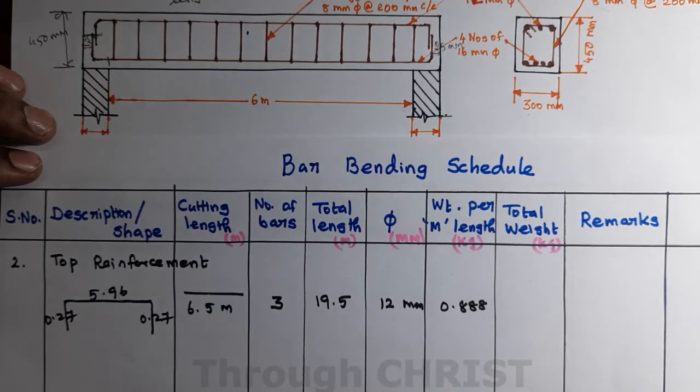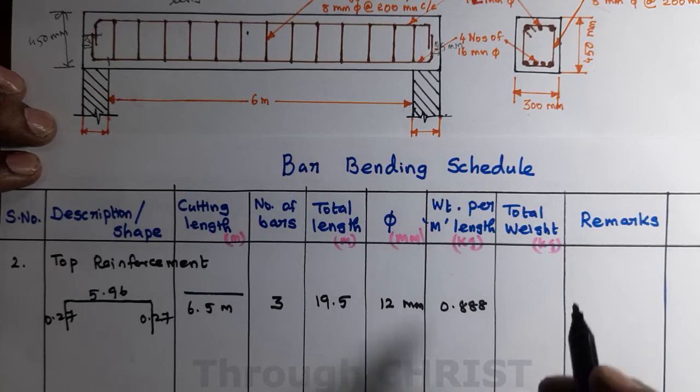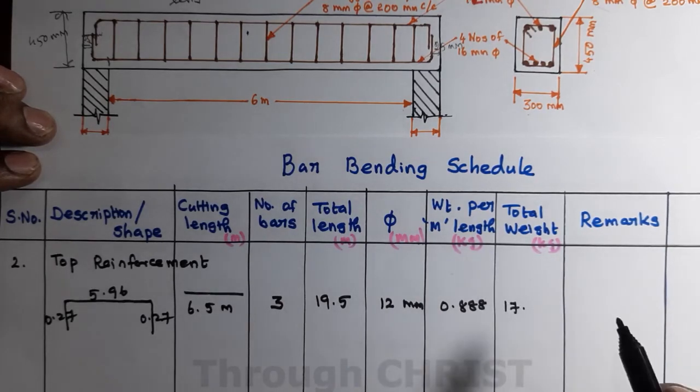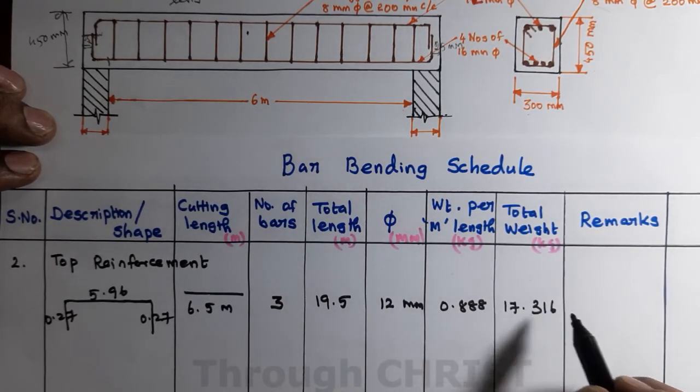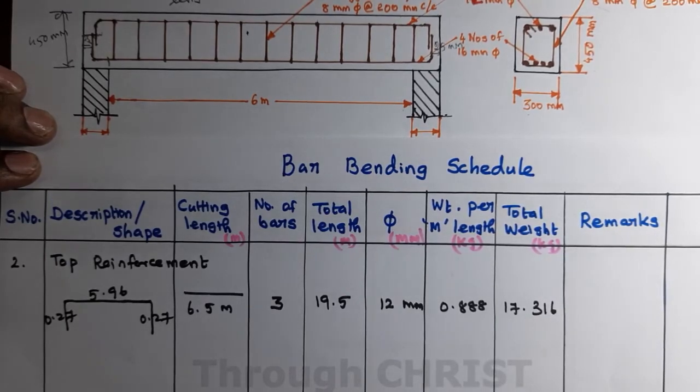Total length multiplied by weight per meter length gives the total weight, which is equal to 17.316 kg. Any remark can be written in the final remarks column, or we can leave the remarks column empty. The last one is stirrups.